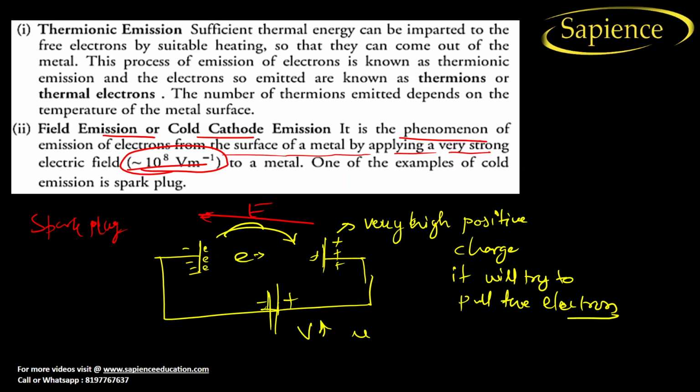Now I hope you have understood this. Spark plug: have you ever seen in a bike engine, you will find a spark plug like this. When you apply a strong electric field, the electron will come out from this and a spark will be produced, and this spark is used for burning or combustion in the engine. That's why an electric spark is produced every time with the help of an electric field in the bike engine.